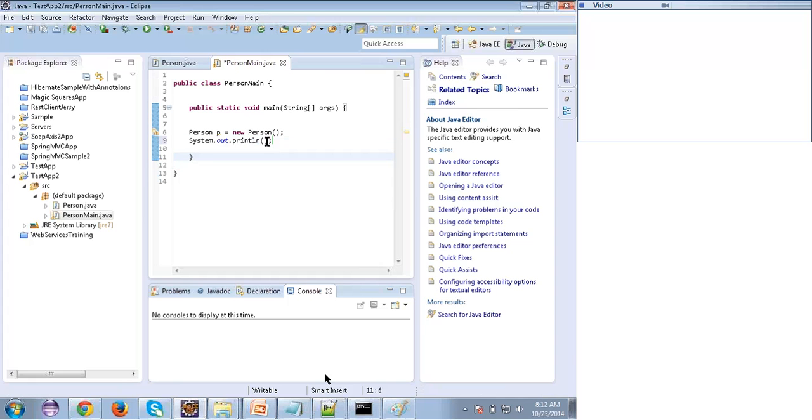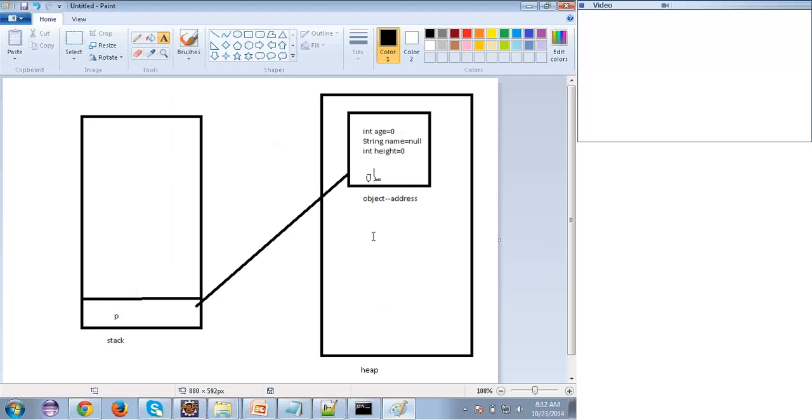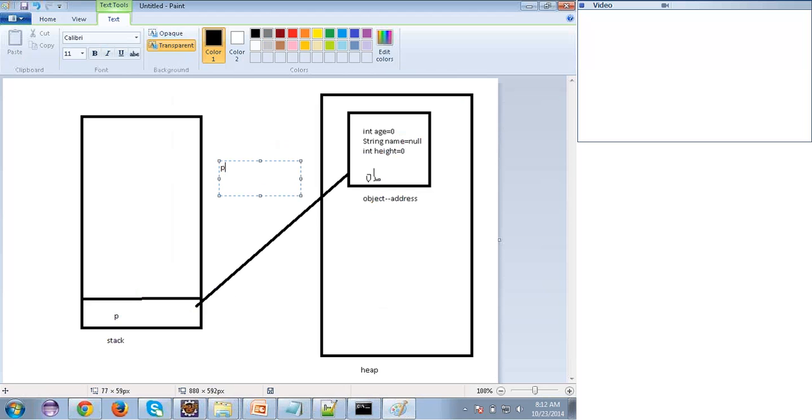Then how do we access this age variable? Can you say? If I write p.age, will I get any value? Will it give any reference? Yes, because p is pointing toward the object.